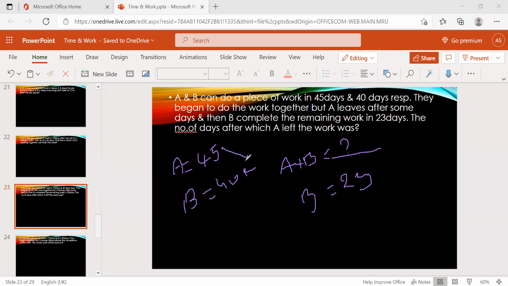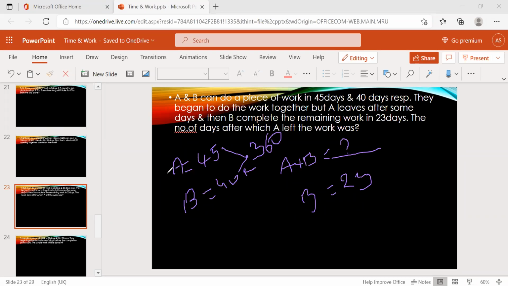So first, find the LCM of 45 and 40. This is nothing but 360. 360 is the LCM.